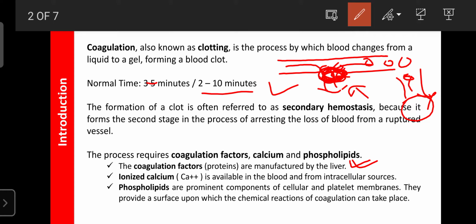It is helpful to prevent the loss of blood, and it is also helpful for wound healing and repairing and joining of the broken bones.